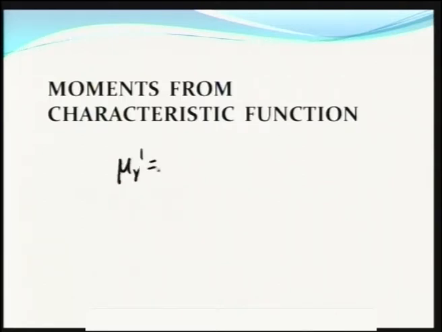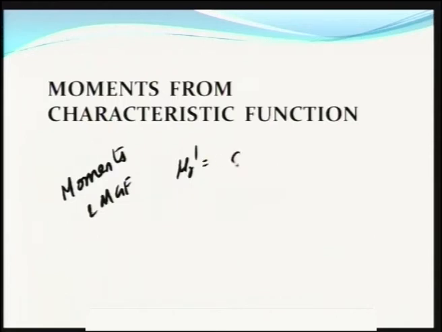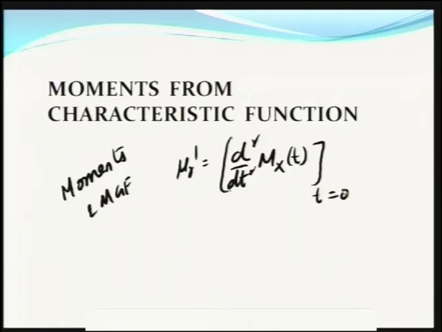We have mu r dash is equal to differentiating pi x of t r times and then putting t is equal to 0, divided by i power r. Let me just recall the relationship between moments and MGF. Moments and MGF, you have mu r dash is equal to differentiation of M x of t r times and then putting t is equal to 0.